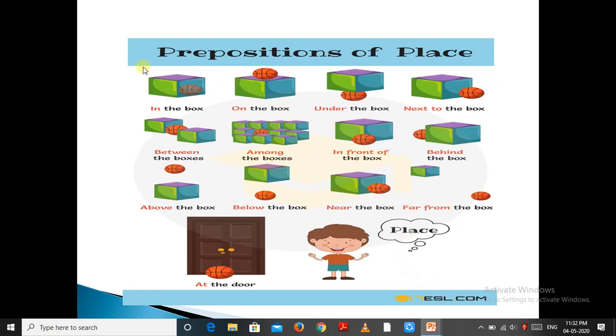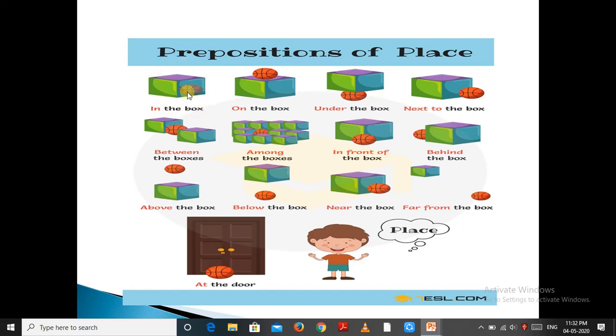In this picture we can see prepositions of places. We here see how preposition plays an important role in knowing how the words and phrases are related in a sentence. Here in the box, see the ball is in the box.